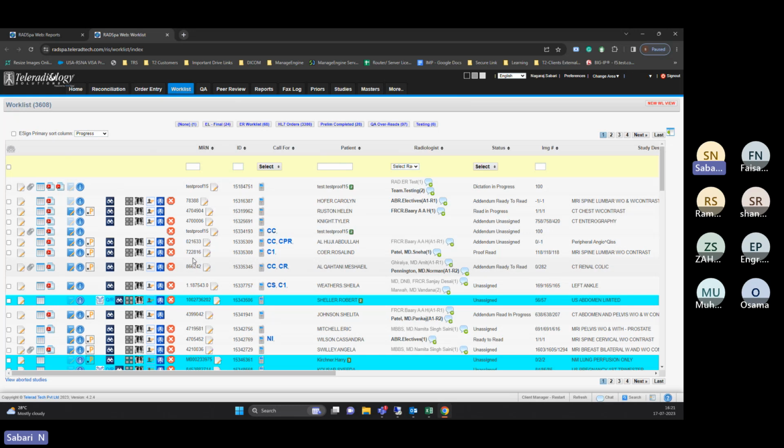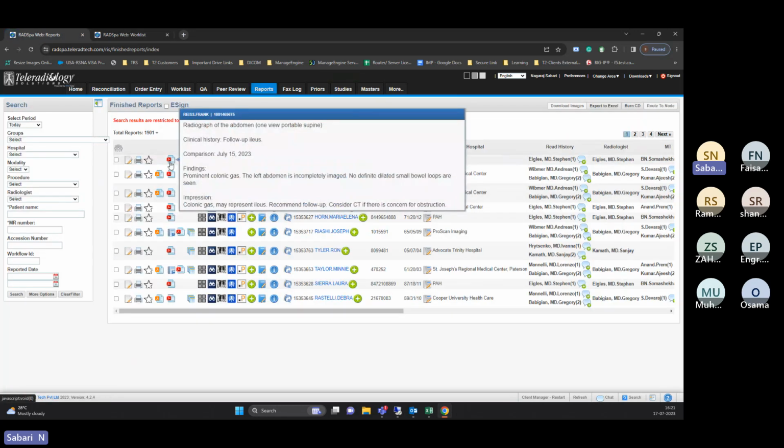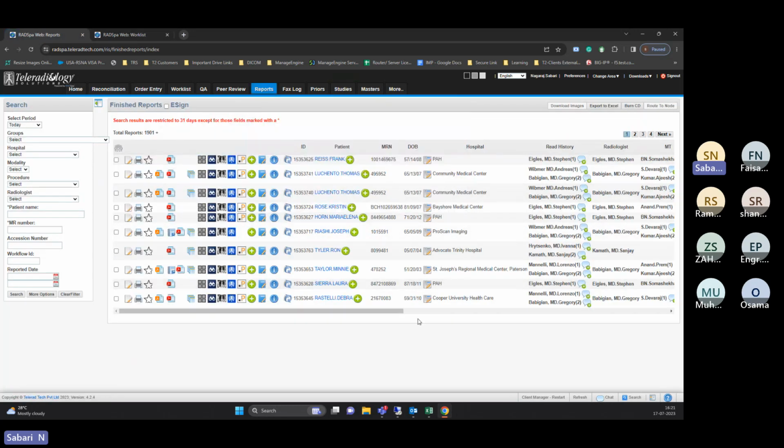So that means that scan, once the radiologists have verified, these reports will get moved to the finished reports tab. So these are the reports. They are already signed by the radiologist and the report is readily available. So they can download the report, and they can share it with the client or patient. So everything can be done on this screen.